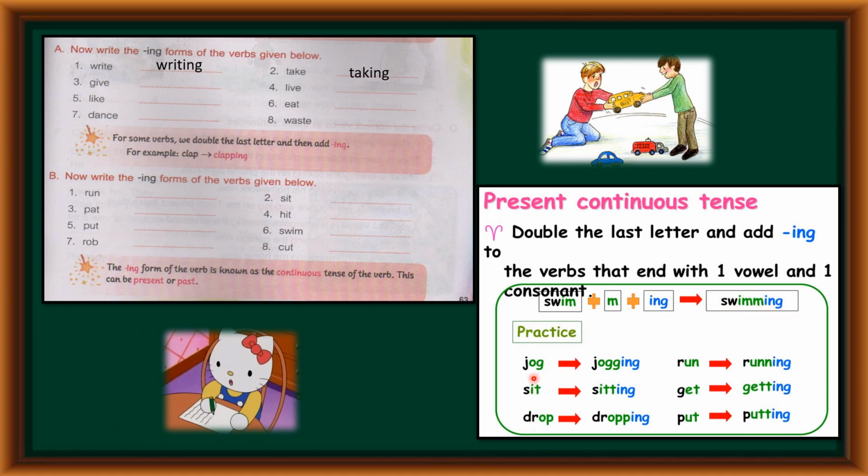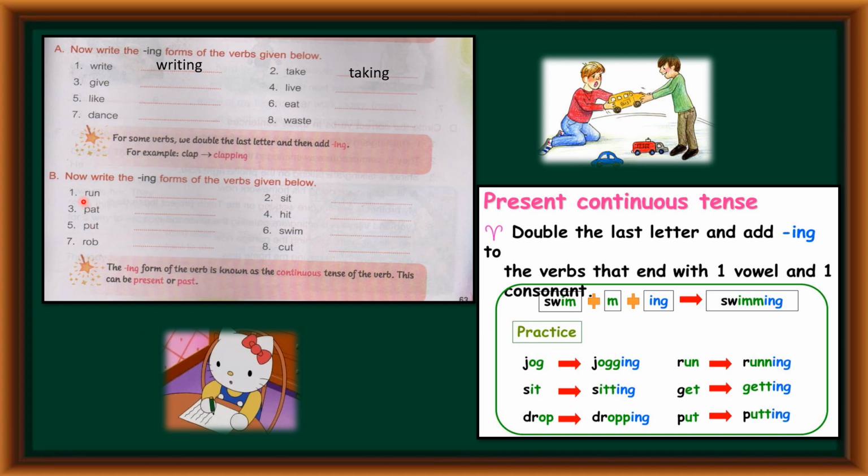Frog, here O, G is given. So O is the vowel sound and G is the consonant sound. Yes. So jog becomes jogging. Run becomes running. Sit becomes sitting. Get becomes getting. Drop becomes dropping. Put becomes putting. So understood children?